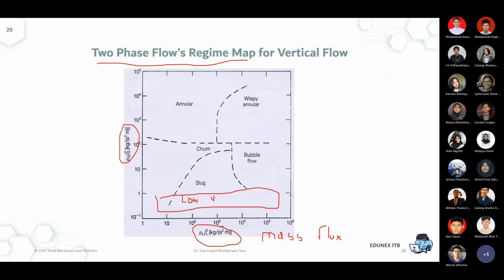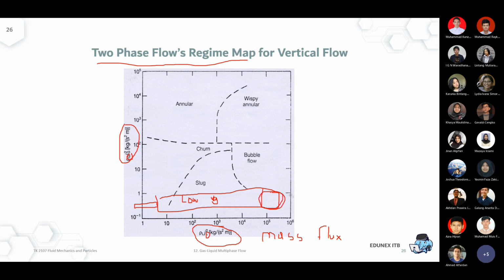Why am I sure about that? Well, just look at the y-axis. This all happens at a small gas flux. See the subscript, that's the gas, and this one is the subscript for the liquid. So somewhere over here I'm working with a low gas flux velocity, and I think this is the most obvious one.